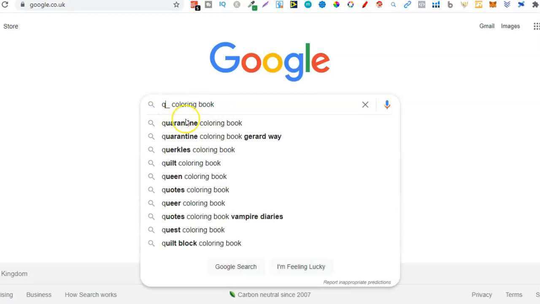So right off the bat, we can see quarantine colouring book, quarantine colouring book, Gerard Way, you'd want to stay clear of that. Quilt colouring book, Queen colouring book, quotes colouring book, queer colouring book, that's a little bit of a weird one. Quotes colouring book, Vampire Diaries, obviously you'd want to stay clear of that. Quest colouring book, Quilt block colouring book. Some of these don't look that great, but quarantine colouring book does.